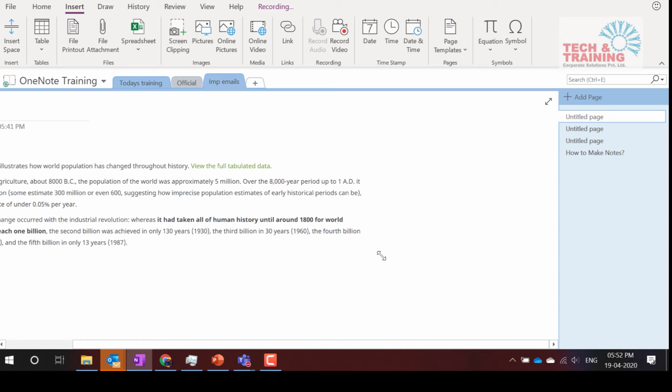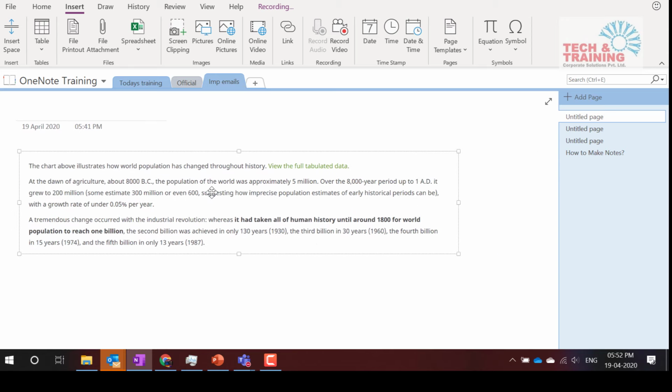So this is nothing but my OneNote screenshot that I've taken. Understand that this screenshot is nothing but a picture. Now, if I talk about this particular picture, I want this paragraph. I've taken the entire thing, but I would want this particular paragraph which should be here. Now, how do I only copy that paragraph, that too from a picture? It's very simple in OneNote.